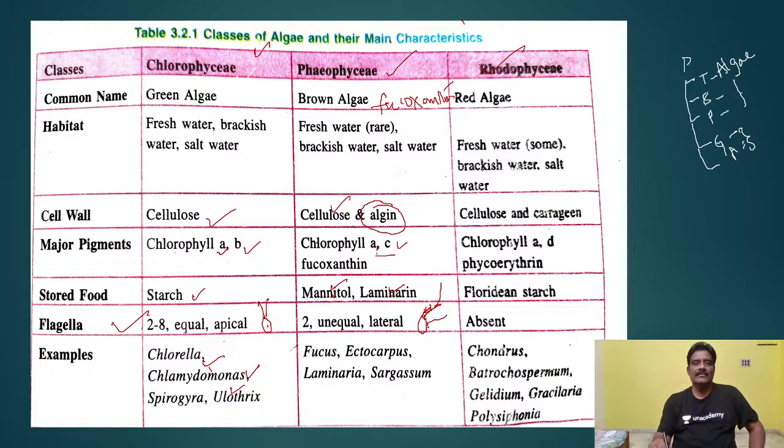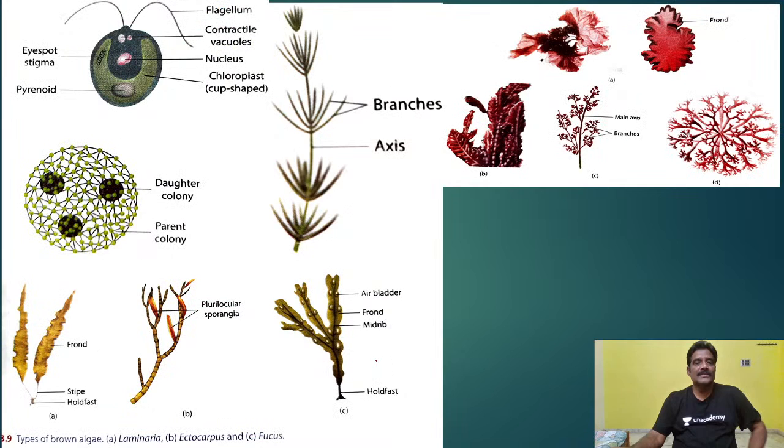Lateral flagella are present. And here Fucus, Ectocarpus, Laminaria, Sargassum. So let us see the algal members. This is Chlamydomonas belonging to Chlorophyceae, Volvox belonging to Chlorophyceae, and here you see this is Chara.